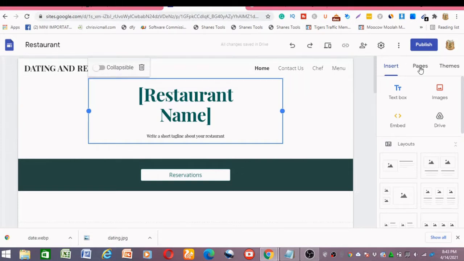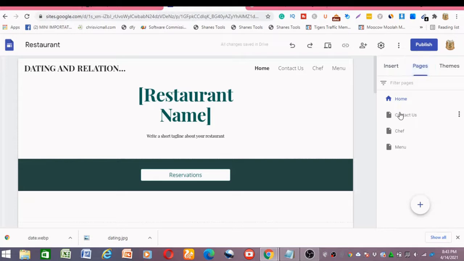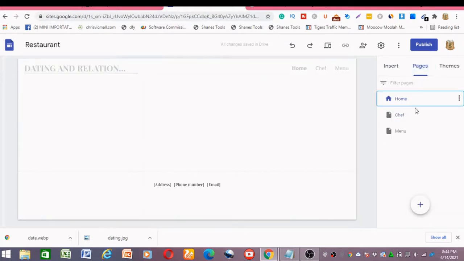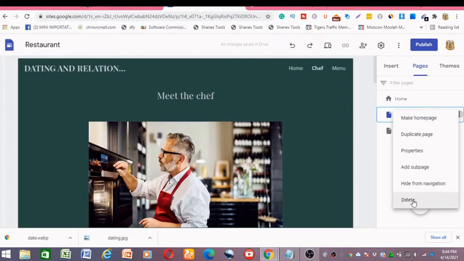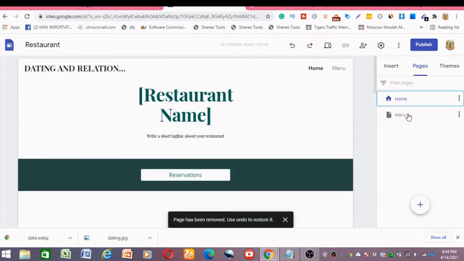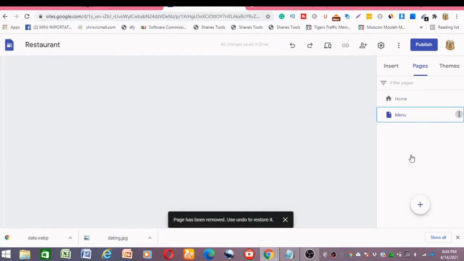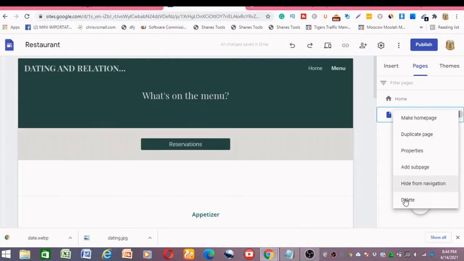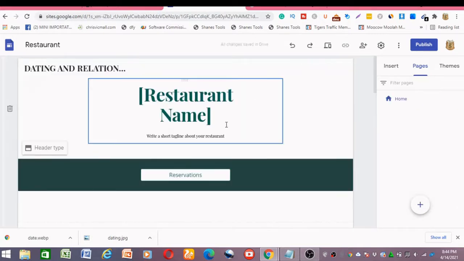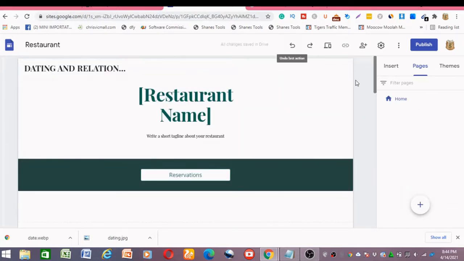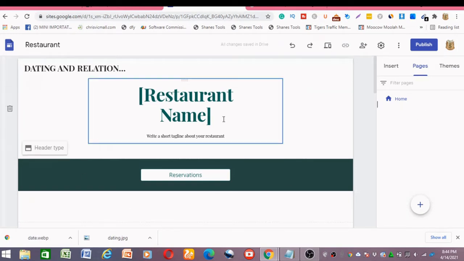To remove all this, you hit this page, then you head over to contacts, you remove this, delete, then you go to the next option, then you delete this also, you delete, then you delete this also, because we don't need all this. After you are done with removing all the top pages, we want to edit this.